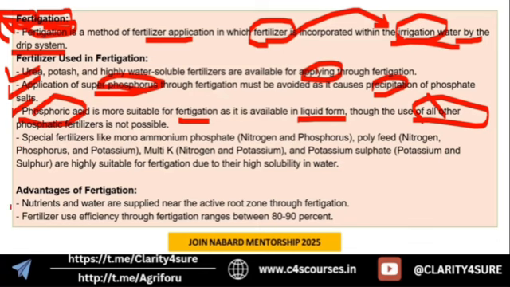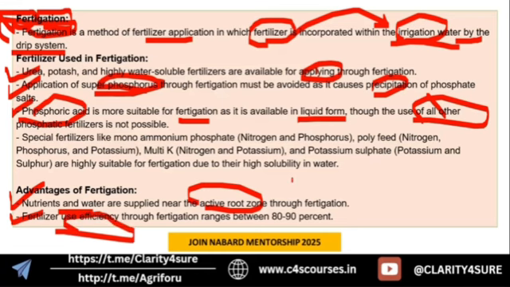And the advantages: nutrients and water are supplied near the active root zones, reducing the leaching, and fertilizer use efficiency will be high. These are some of the important points about fertigation.